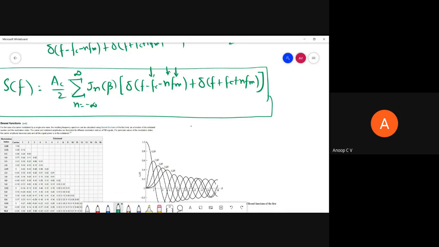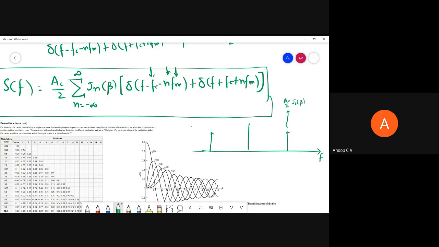If this is the frequency domain, the magnitude spectra, the first term will have one impulse at plus fc and one more impulse at minus fc, right? What will be the magnitude of this? It will be Ac by 2 J0 of beta.